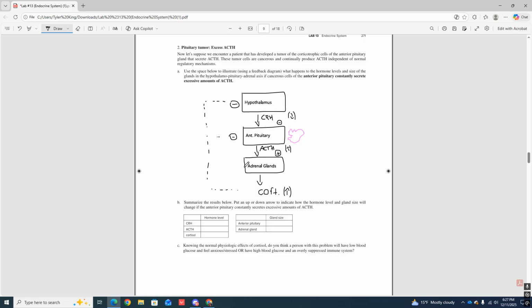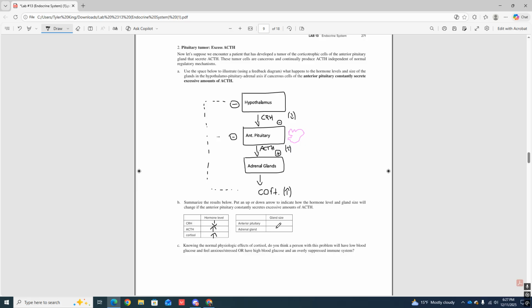All right, so now what's going to happen to hormone levels? CRH, I see a decrease in the arrow right here. So hormone level goes down because we have too much cortisol. ACTH is going to skyrocket because of that pituitary tumor. We're going to have a constant secretion of this stuff, so it's going to go way up. Same thing, ACTH is going to constantly be telling the adrenal glands to produce more cortisol. So because of that, we're going to have another skyrocket in cortisol levels.